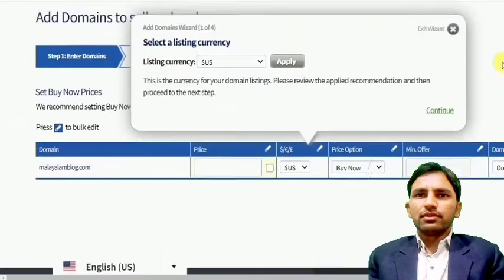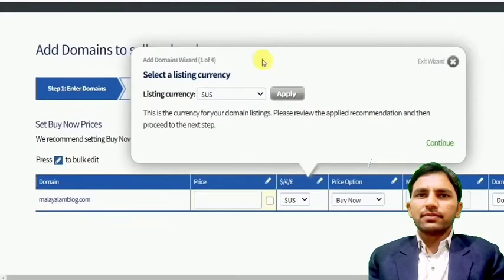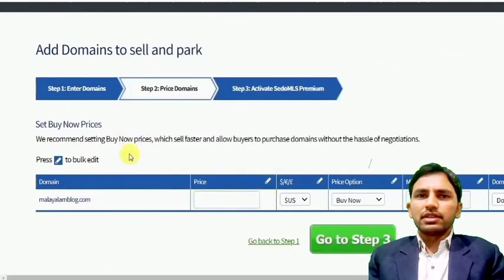In the second step, you set the listing currency. Whatever you prefer, you can choose the currency here. And for the price of Malayalamblog.com, you need to put a price. Here is the price option. Buy Now means anyone can purchase the domain at the amount you put here.